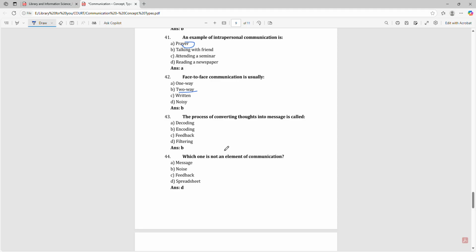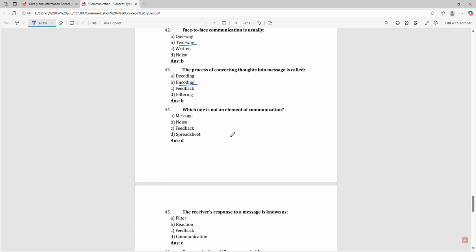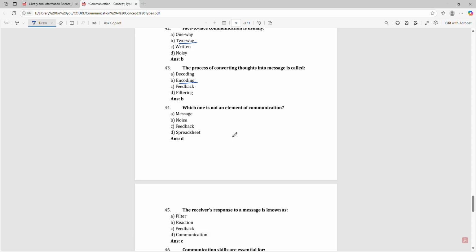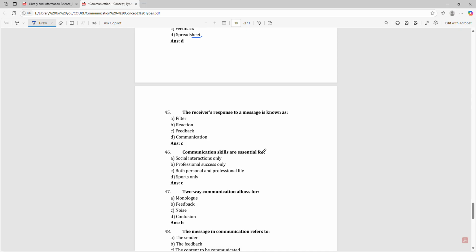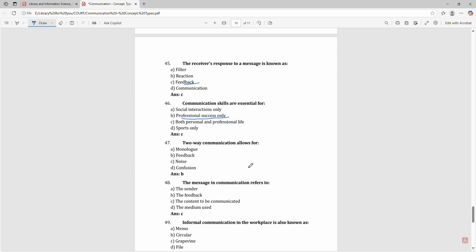The process of converting thoughts into a message is called encoding. Which one is not an element of communication? That is spreadsheet. The receiver's response to a message is known as feedback. Communication skills are essential for professional success only. Two-way communication allows for feedback.